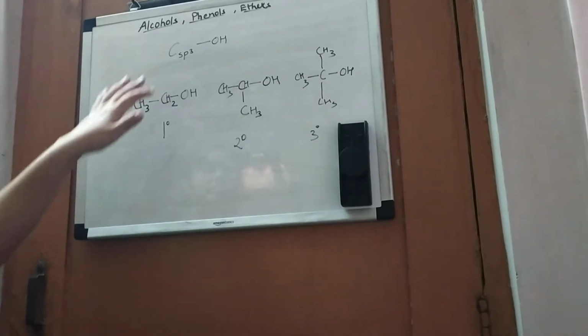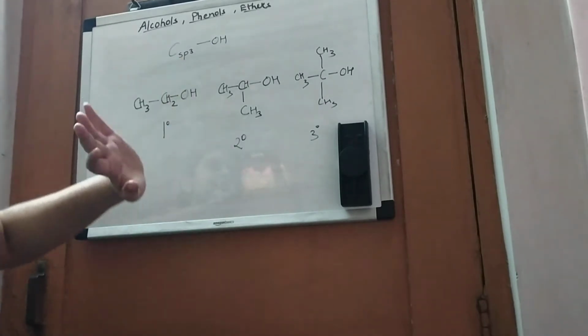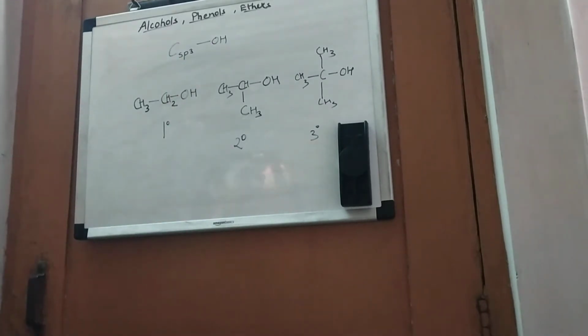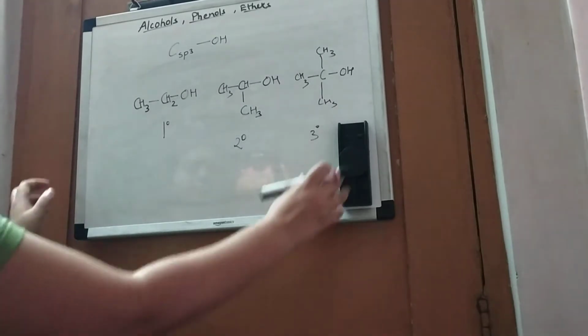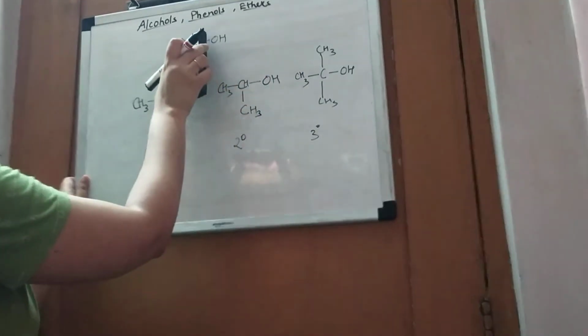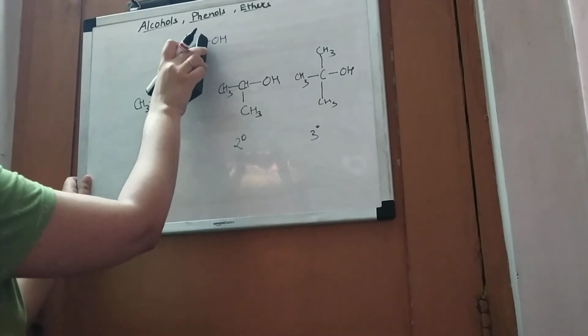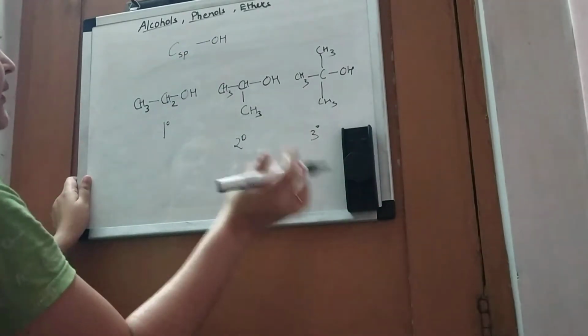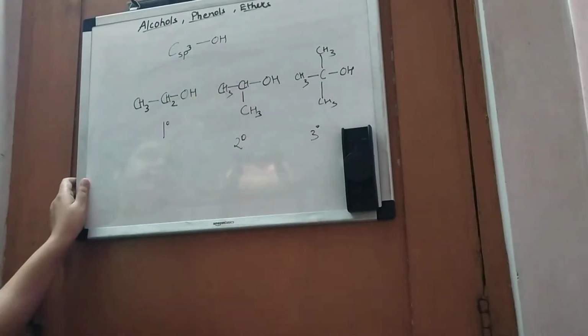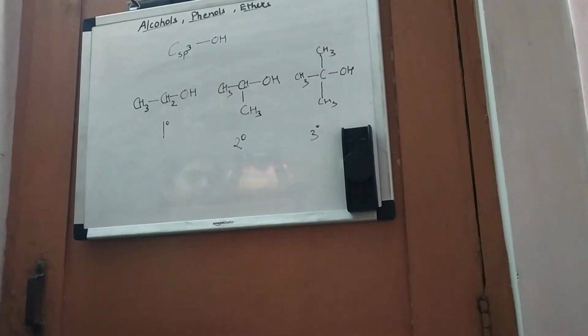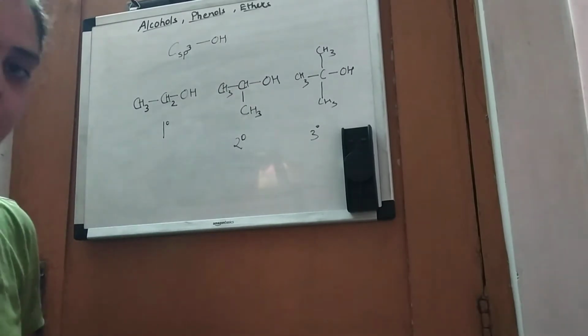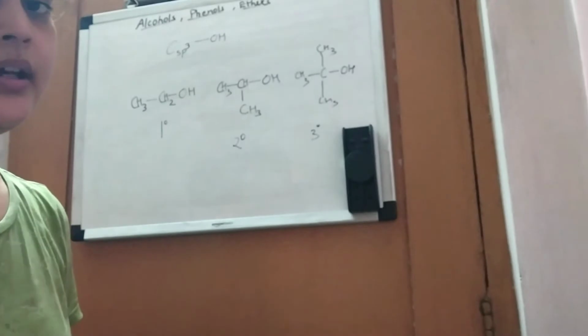So this was about the case where the carbon atom is sp3 hybridized. Now if the carbon atom is sp2 hybridized, what will be the case? One thing is left here. If the carbon atom is sp3 hybridized, then there can be allylic alcohols also.